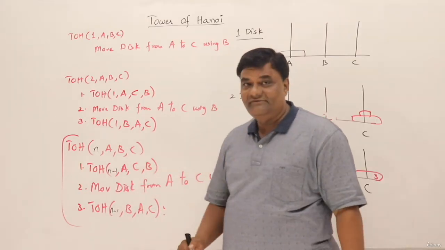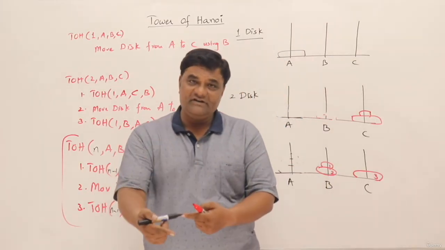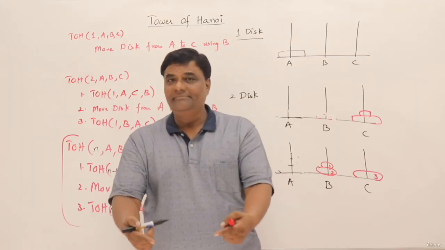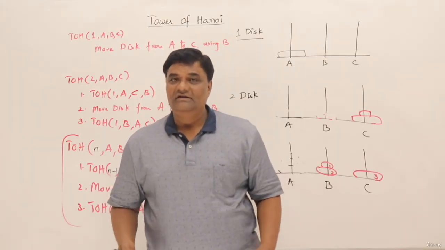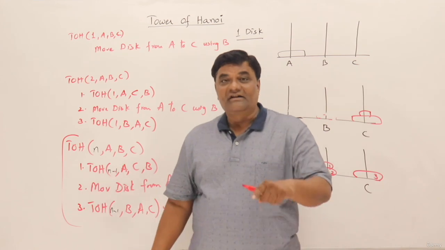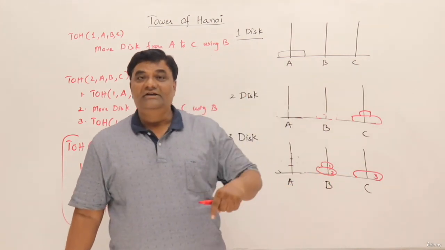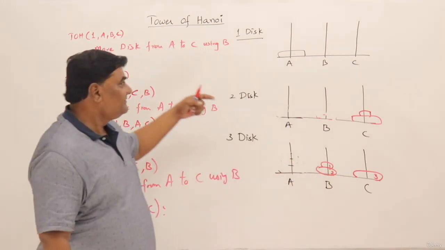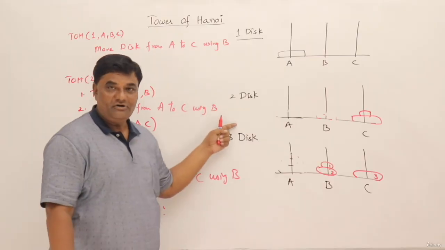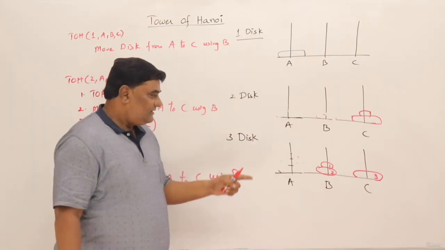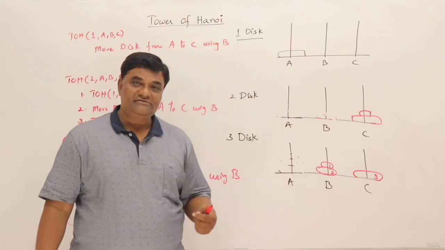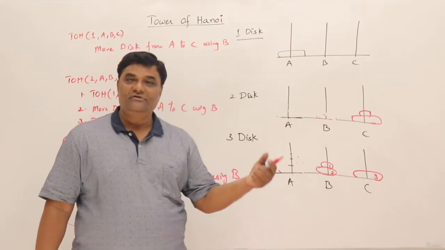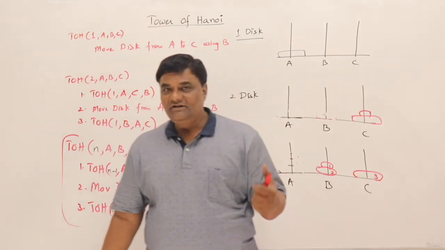Because this is recursive, recursion will call itself again. So there are more steps below that call. So don't imagine it's a single step, but we are able to define it recursively. So for defining it recursively, I made a simple problem, the next little bigger problem, then little bigger problem. Now this is suitable for all n number of disks, not just 3 disks. It is suitable for any number of disks. So I have converted that into n.